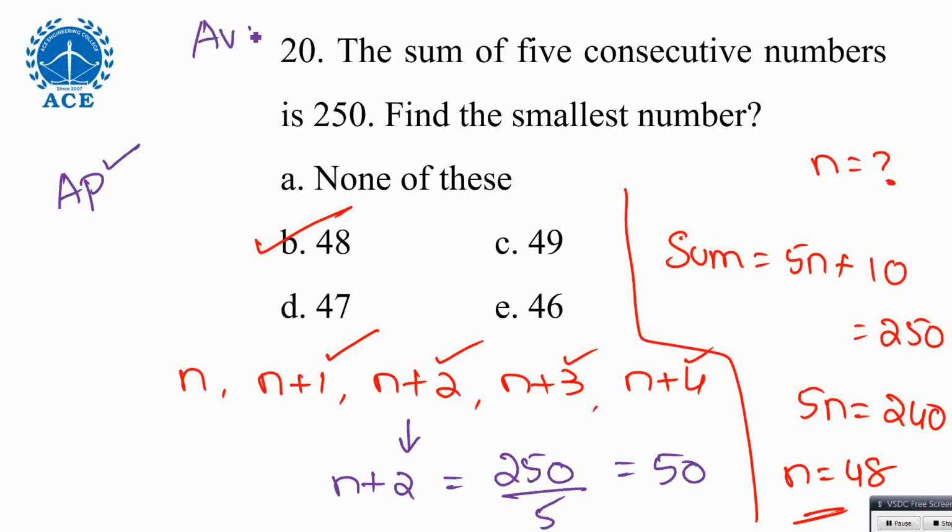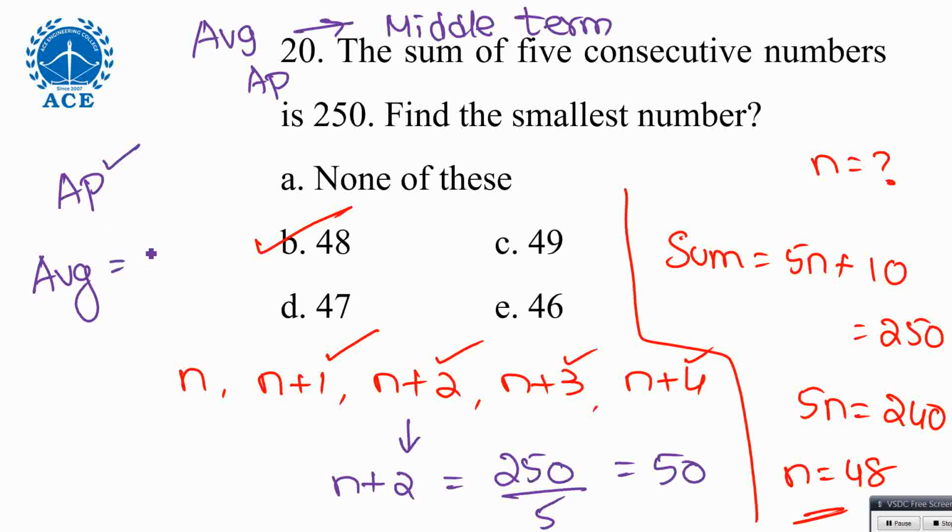There is one more method. Average of terms in AP is nothing but the middle term. Average is sum divided by number of terms. Many of you know average and mean from probability or permutations and combinations in your intermediate stage. So average is nothing but sum of terms divided by number of terms. Sum 250 they have given, number of terms is 5.